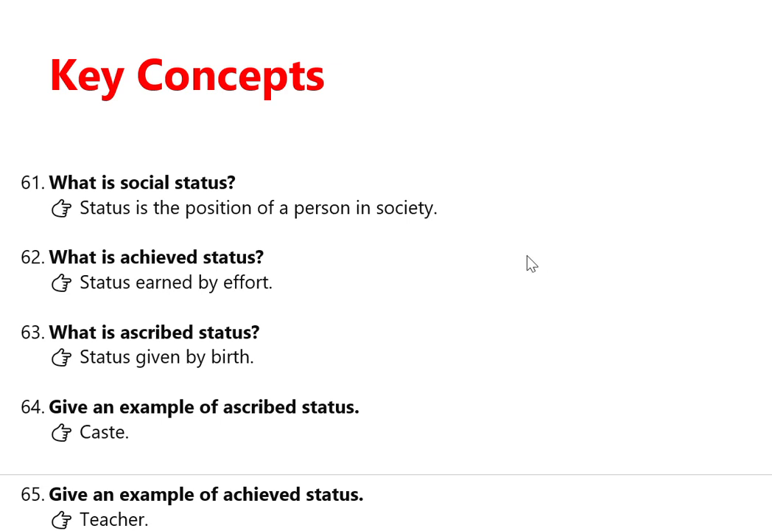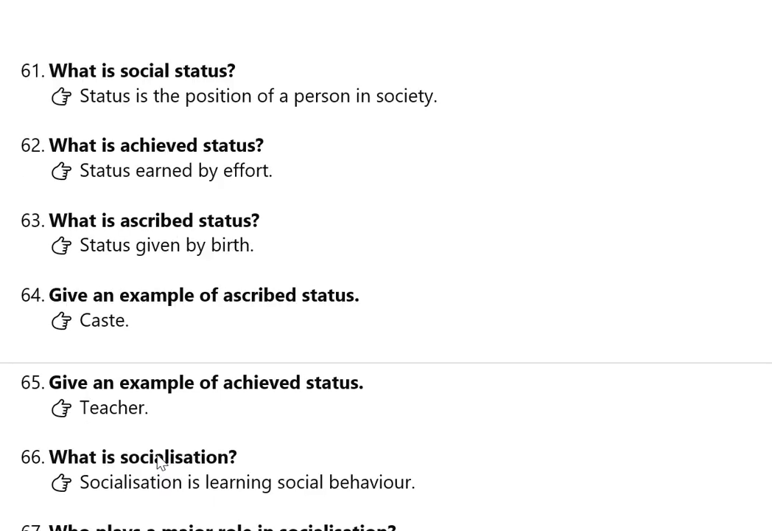Give an example of ascribed status. Caste. Caste is an example of ascribed status. Give an example of achieved status. Teacher. Teacher is an example of achieved status. What is socialization? Socialization is the learning process of social behavior.